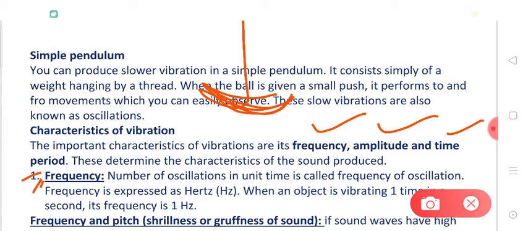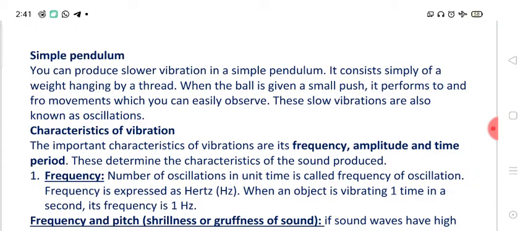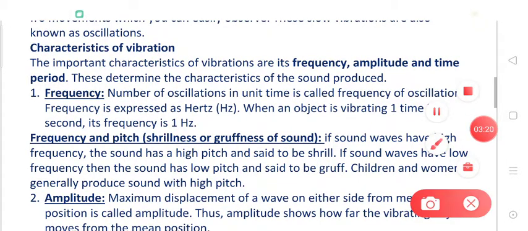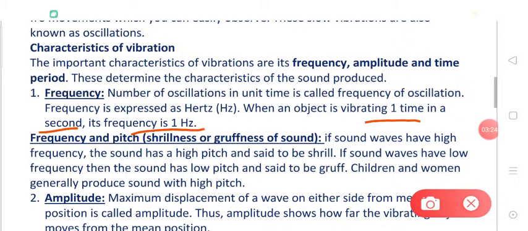For example, suppose the pendulum is vibrating 2 times in a second. So we can say that the frequency of this pendulum is 2 oscillations per second. And do you know students, if an object is vibrating 1 time in 1 second, then its frequency is 1 hertz.